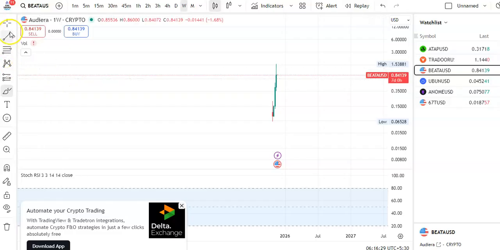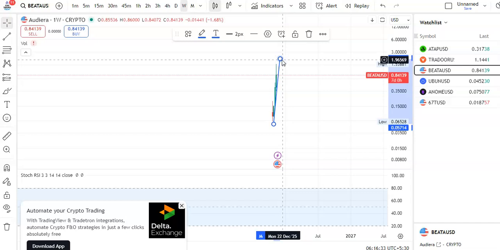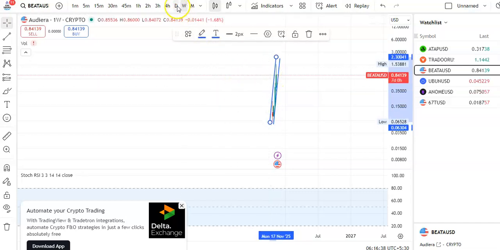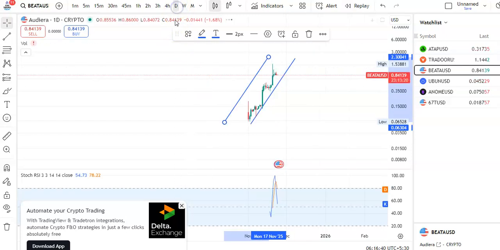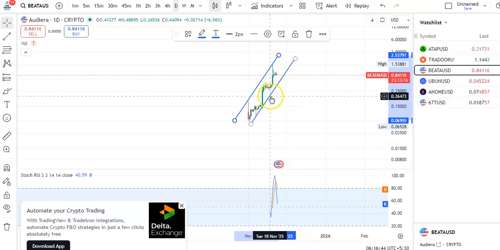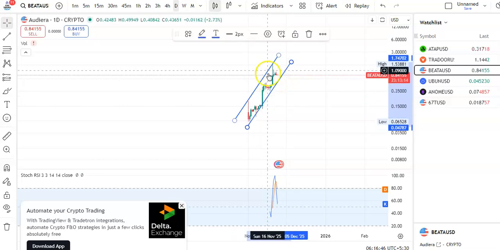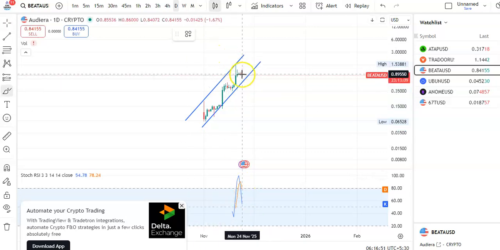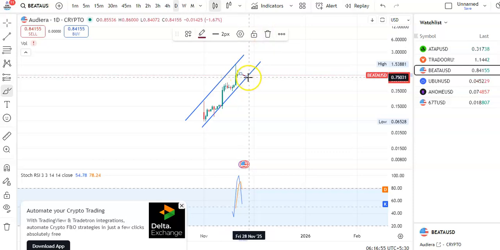So you can see that I'm in the weekly chart. So let me draw the trend line. You can see this is the support trend line and this is the resistance trend line. So within this channel pattern only the candles are moving up. So if you go to the daily chart also, you can see that clearly the candles are moving in this uptrend channel pattern. Okay. So after hitting this resistance trend line, candles are falling. So candles may come down to the support level, and after the fall, if the breakout happens, then candles may start moving towards this resistance level, which is around 4.06.